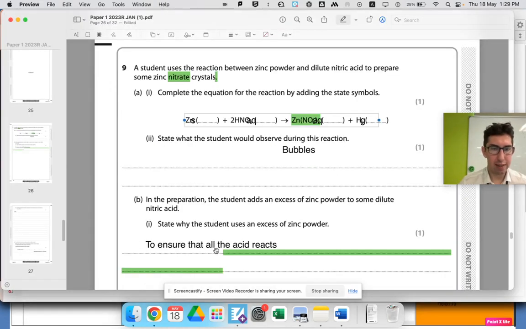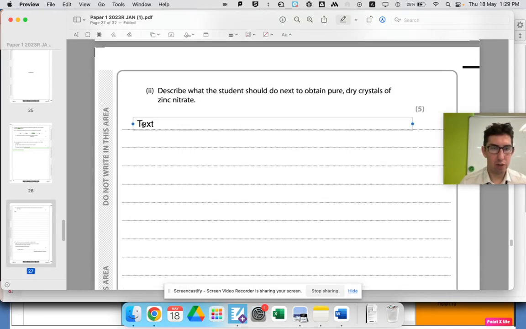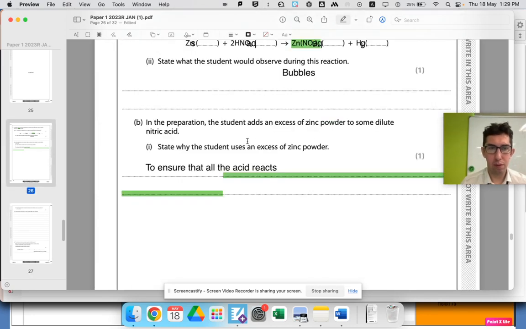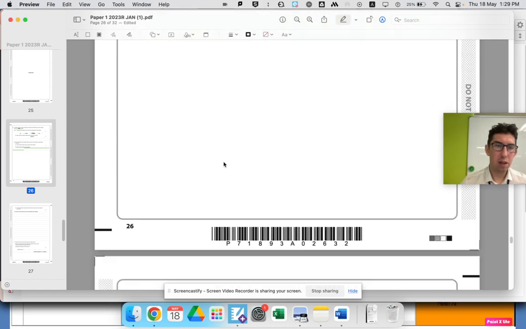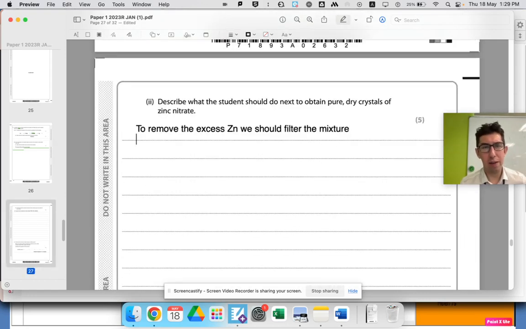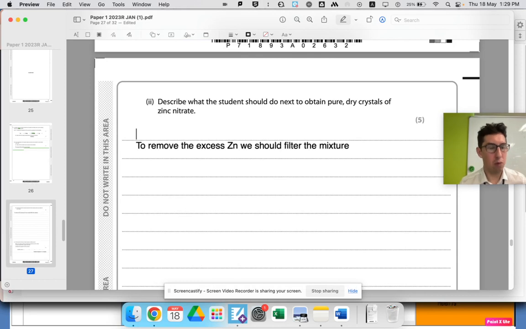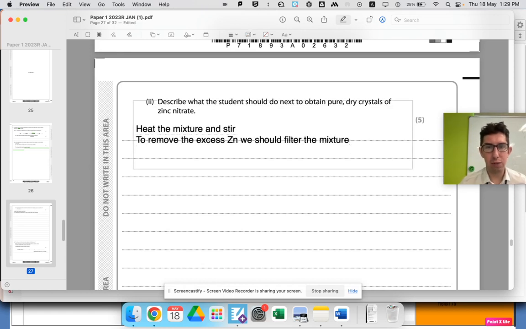So let's remove the excess zinc first. How do you remove a solid from a liquid? So to remove the excess zinc, we should filter the mixture. Do anything before that? Let's heat it. Let's see how many marks we get. It's always good to add more extra. I don't think there's been a mark for this, but why not? Let's put it down. It's not wrong. Heat the mixture and stir, just to really ensure that zinc reacts. Okay, then to remove the excess zinc, we should filter the mixture.